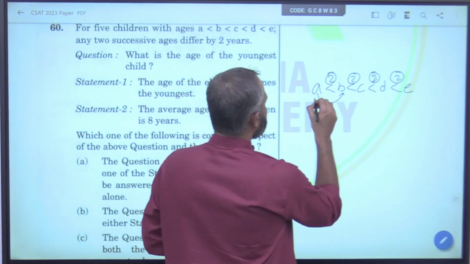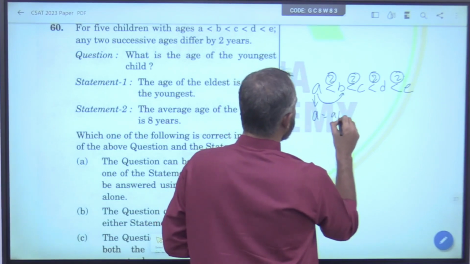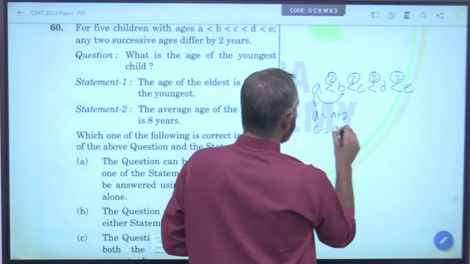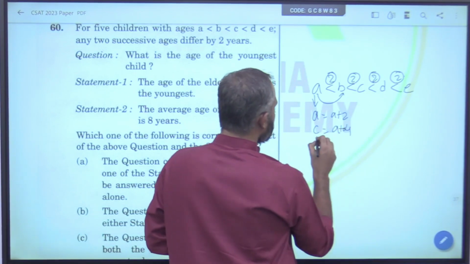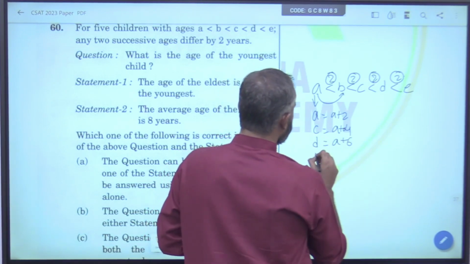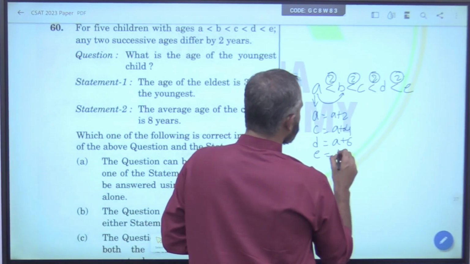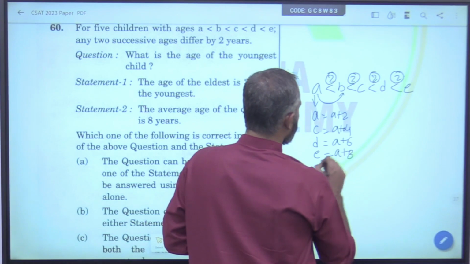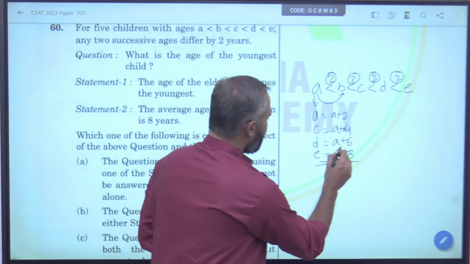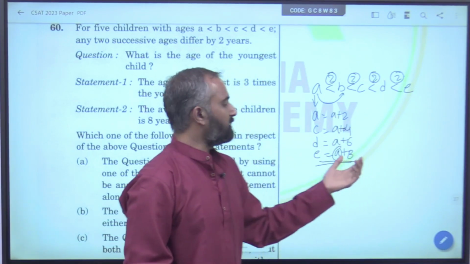Suppose, let us take A. B is A plus 2, C is B plus 2, which is nothing but A plus 4. D is C plus 2, which is nothing but A plus 6. E is nothing but D plus 2, which is nothing but A plus 8. So, in order to find everything, what you need to find is the value of A. One equation is sufficient to answer this question. You need not even look further.